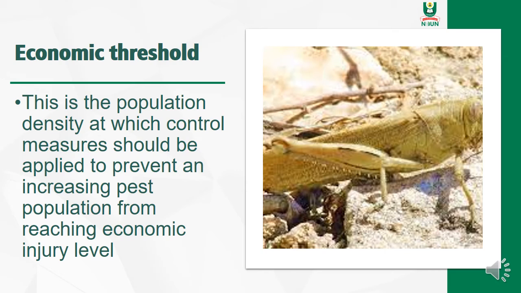Because by the time you subtract the money you have spent on pesticide from the money you got from the yield, you just get nothing. So economic threshold is talking about the population density at which to control your pests and diseases and prevent them from reaching economic injury level.